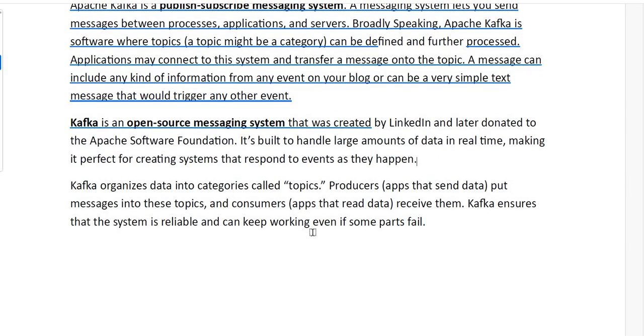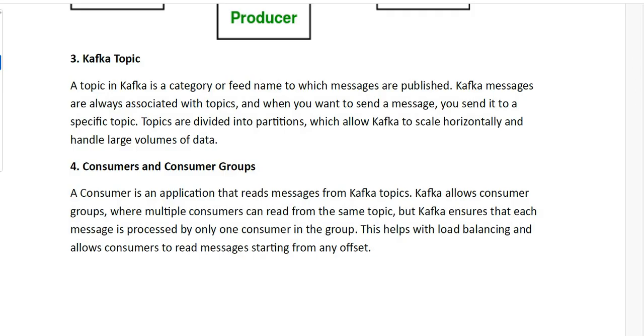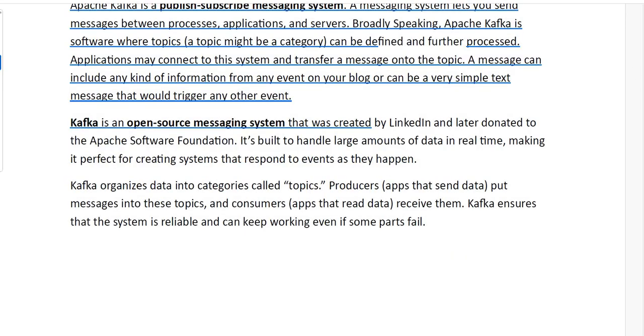Kafka is an open source messaging system. It was developed by LinkedIn and later donated to the Apache company. It is used to handle large amounts of data in real time, making it perfect for creating systems that respond to events as they happen.